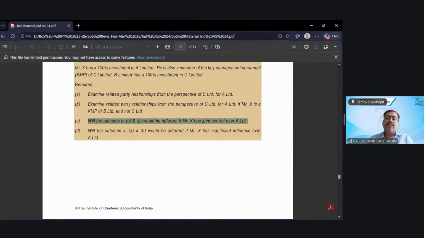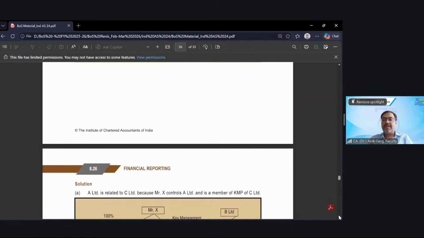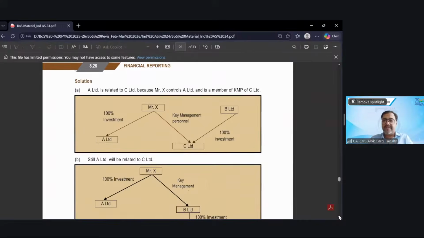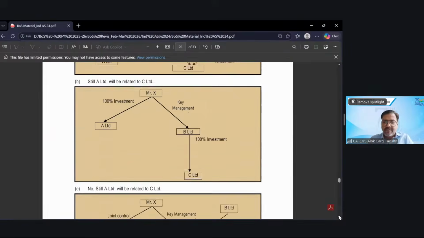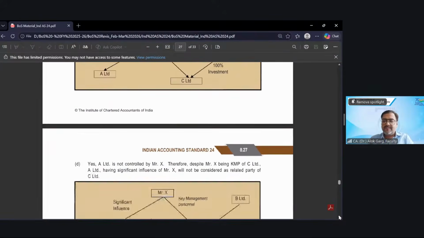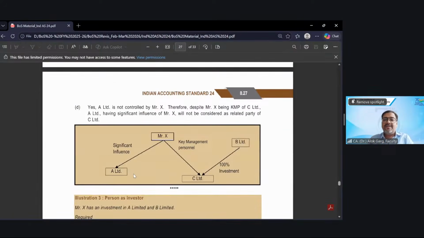Now, will the outcome in A and B be different if Mr. X has significant influence over A Limited? Mr. X does not have joint control over A Limited. Mr. X has a significant influence over A Limited. In this case, they are not related, sir. Yes, no related party relationship.